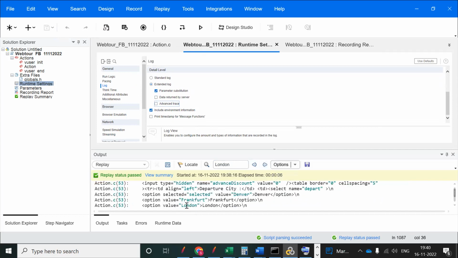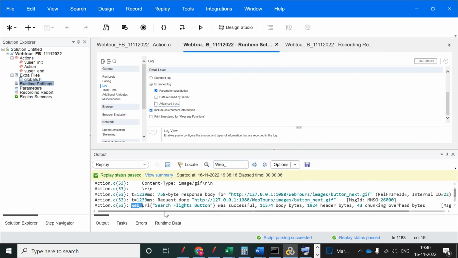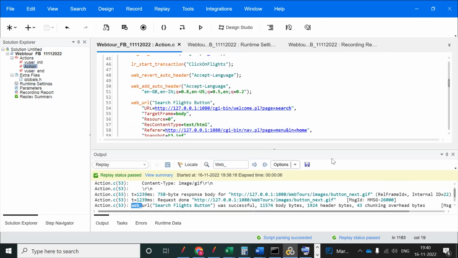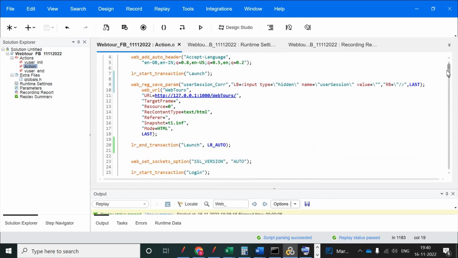Then if you click, don't double click, because you are not keeping all this when you execute. So now you need to identify the dynamic value: where to write, you can keep the cursor there and come here. You can remove that and give web underscore. Okay. Now you need to write above the search flight button. Okay. So these are the three ways we can do it. As per your comfort you can do it. Okay. Don't think too much. So what I told first, you can try that way, and after that we'll see later. Okay.